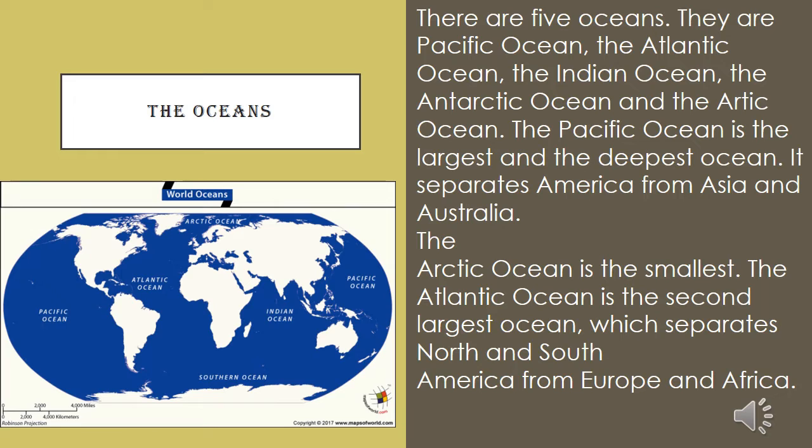It separates America from Asia and Australia. The Arctic Ocean is the smallest among all the 5 oceans. The Atlantic Ocean is the second largest ocean, which separates North and South America from Europe and Africa.